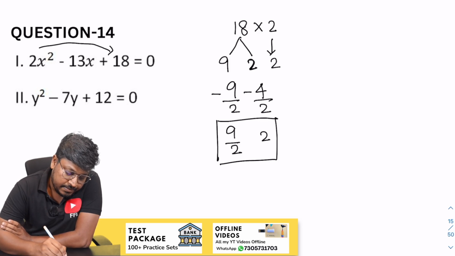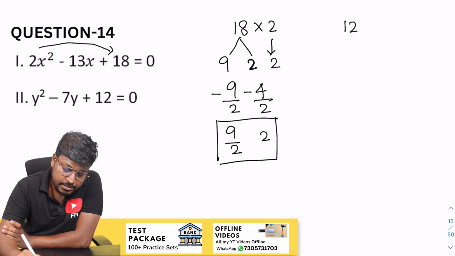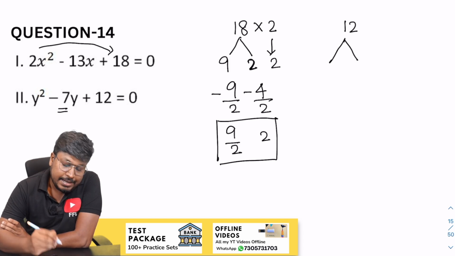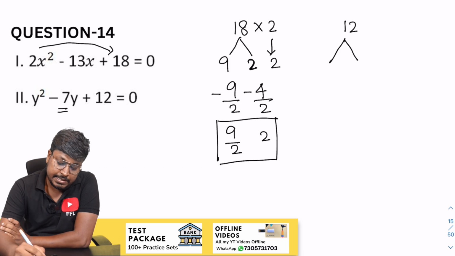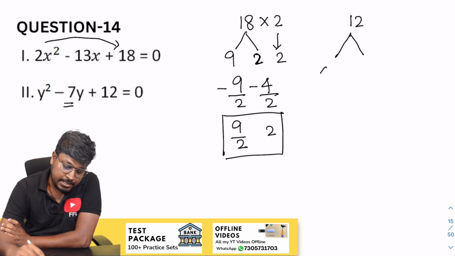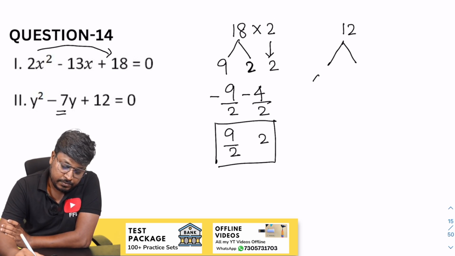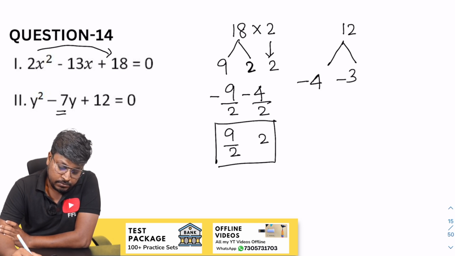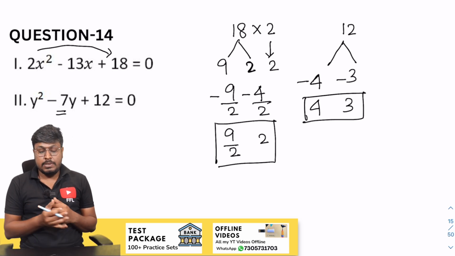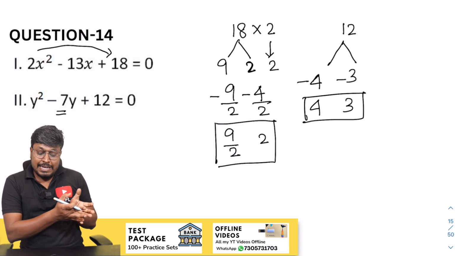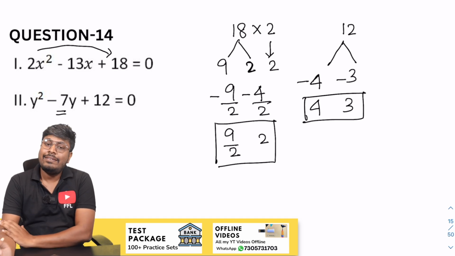Okay. So next question will be 12 here. So our target is to get minus 7. So 12, 4 3s are 12. So 4 and 3, which is 12. So minus 4 and minus 3. So while writing, change the sign as 4 and 3. So finally the factors of x will be 9 by 2, 2. The factors of y will be 4 and 3.